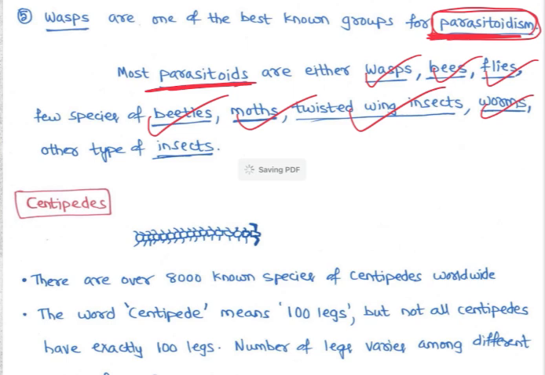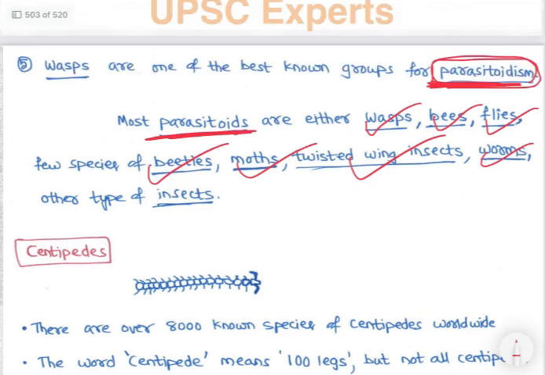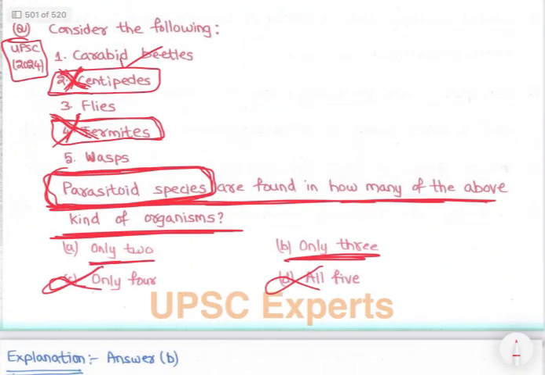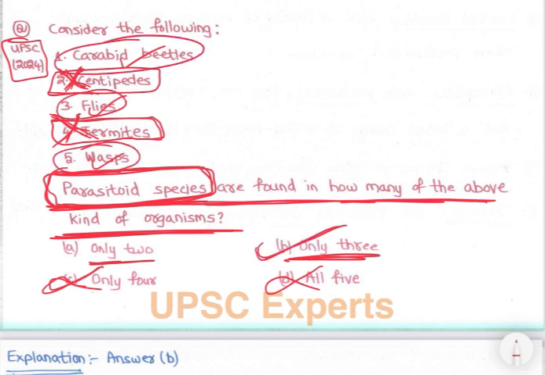So for the question, again, we will eliminate. Beetles, flies and wasps, these are all insects, and insect types are parasitoids, so we only include them. So only three are correct. The rest, termites and centipedes, we will eliminate.